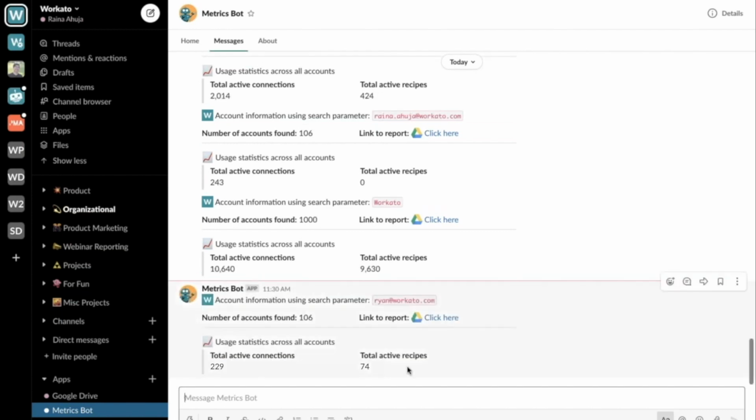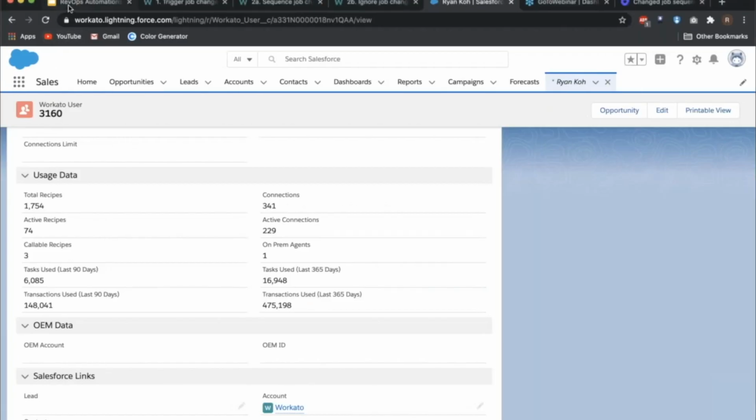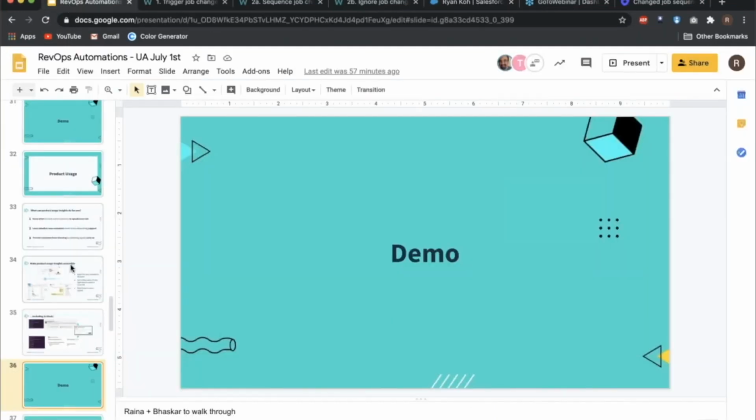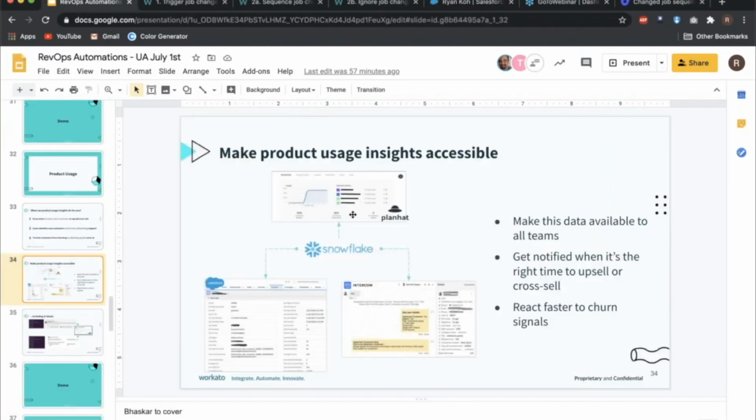So you can see here we've got our totals. At a glance, we can click on this report to see more details and nitty gritty, but we can see total active connections and total active recipes. So now our customer-facing teams have a better understanding of how our customers use our product and what they're doing with it. And this information is not siloed in a data warehouse.